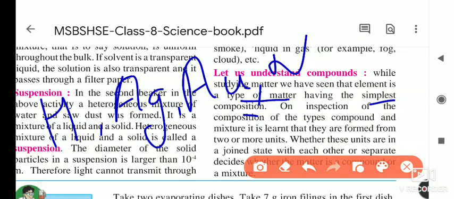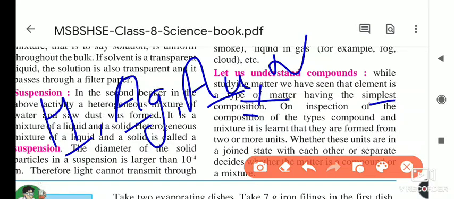In the last lecture we studied matter. We saw that an element is a type of matter, such as hydrogen, silver, gold and nitrogen. These are the types of matter having simple composition. Any element you take, its composition is very simple.